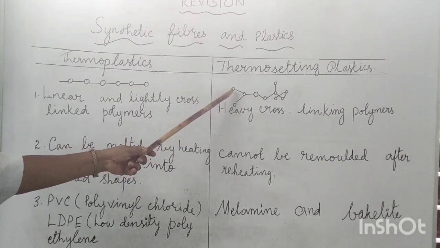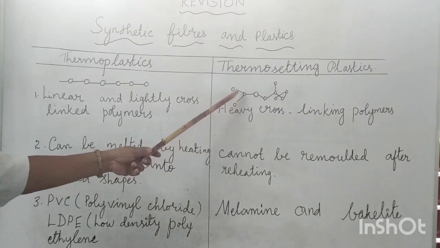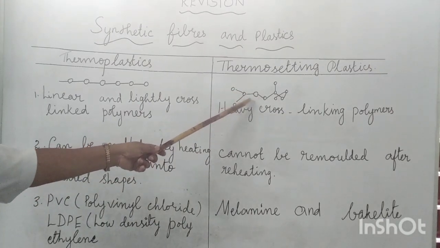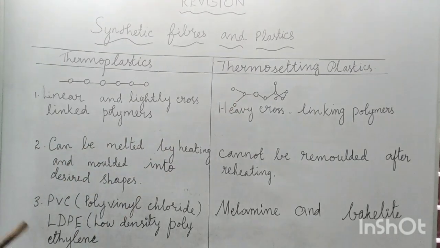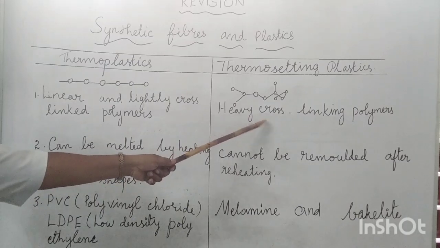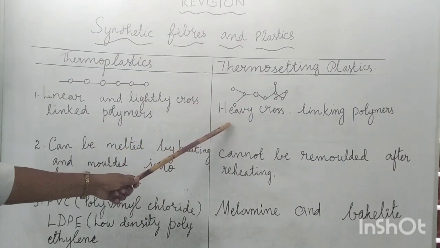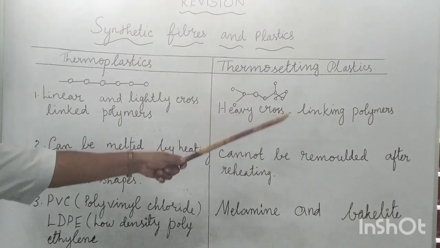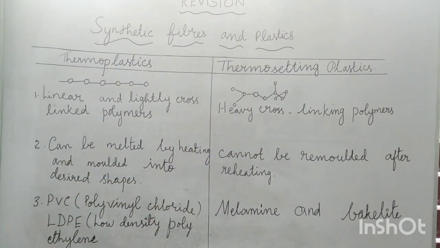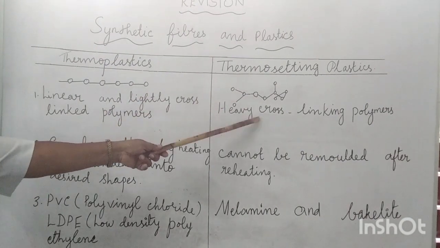Cross-linked means see the molecules. One monomer joined here with another and it is joined here. Then again it is joined like this. It is not a straight line. It is not linear. It is cross-linked or heavily cross-linked polymer. So, thermosetting plastics are heavily cross-linked polymers. If it forms a type of plastic, then that plastic is called thermosetting plastics.